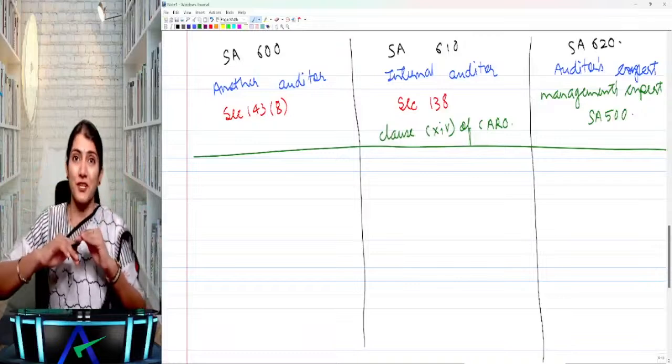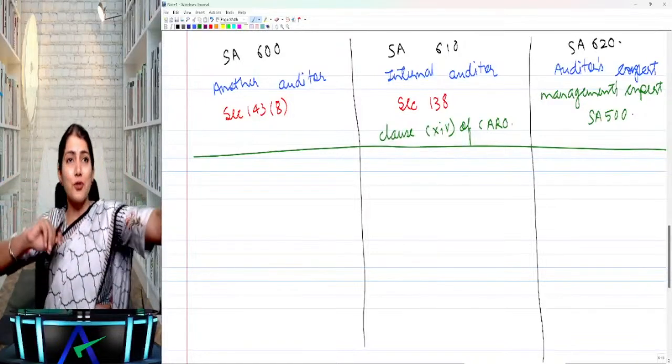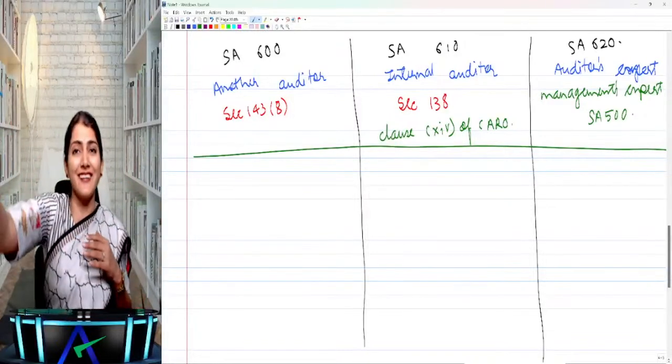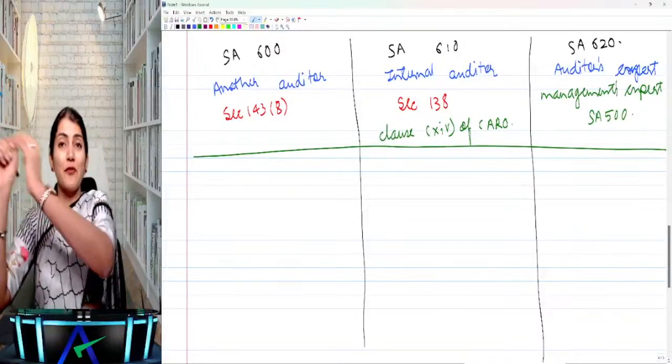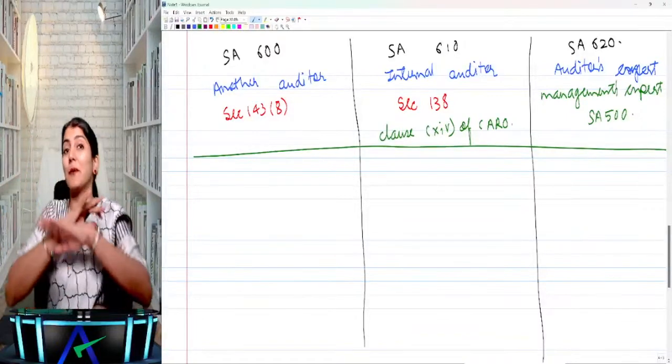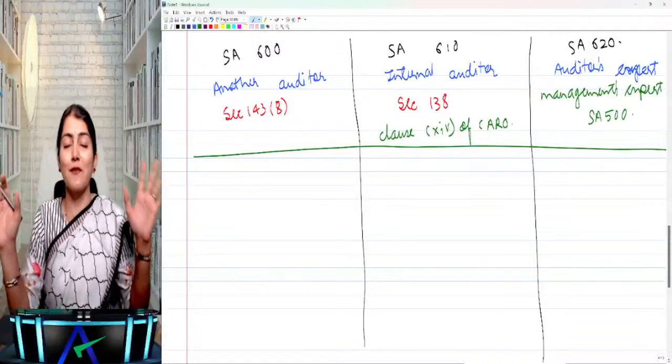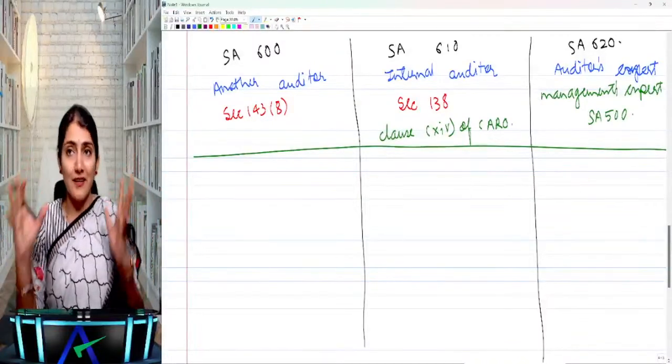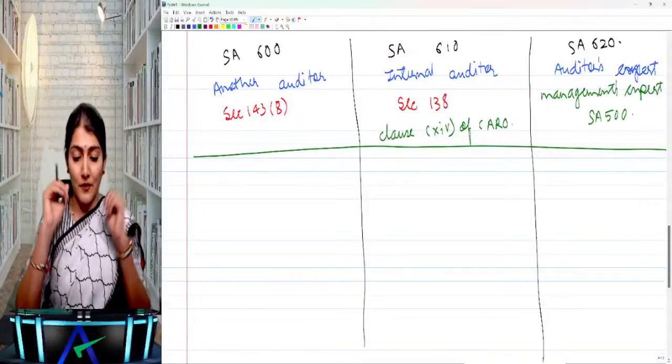It does not diminish just because I've used the work of the branch auditor, or because I've used the work of the internal auditor, or I've used the work of the management's expert or auditor's expert. It does not reduce the responsibility of the statutory auditor. Right? It does not reduce the responsibility.